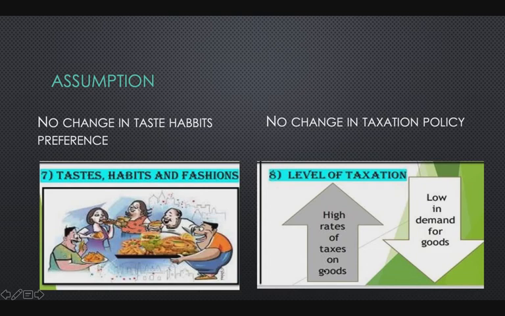When higher taxes are imposed by government, the demand for goods is lower. When there are lower rates of taxes on goods, then there is higher demand for goods. So it is one of the conditions given by Dr. Alfred Marshall when the law of demand holds good or true.